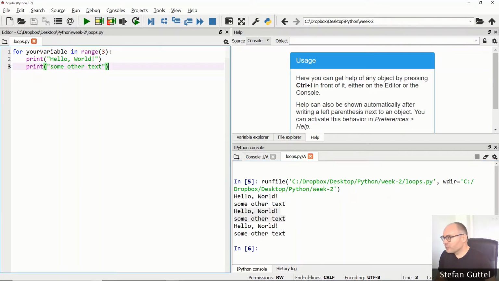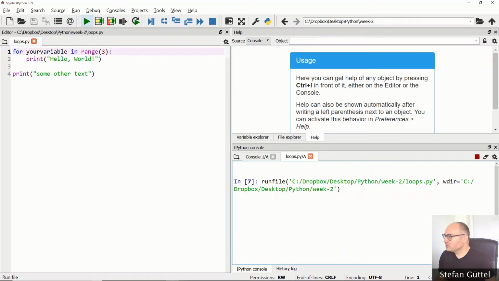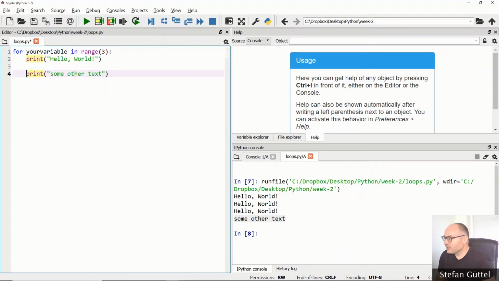And you see, this is how it works in Python. The indentation tells us what block belongs to the for loop. If I move this print command to the same indentation level as my for command, and I run that code, it will only print hello world 3 times, finish the for loop, and then move on to the next line here and print some other text only once, because it's no longer part of the for loop. So if I want this to be in the for loop, I need to indent it using the tab key on my keyboard.